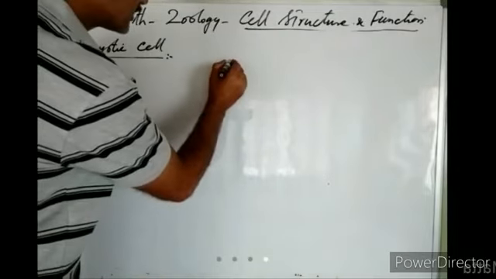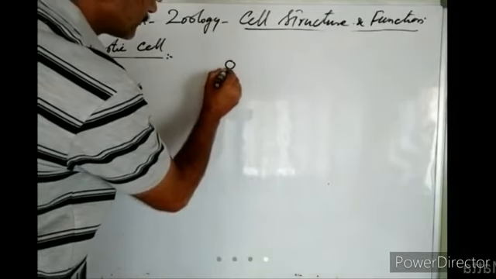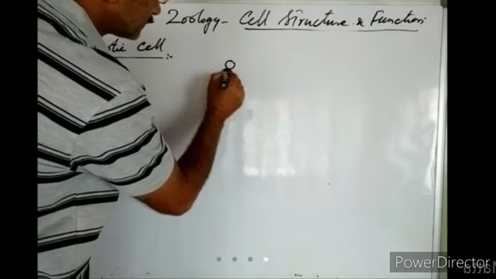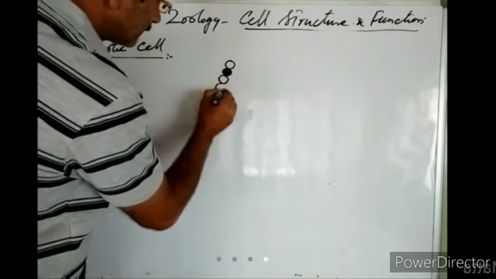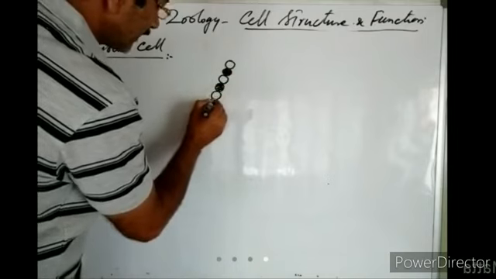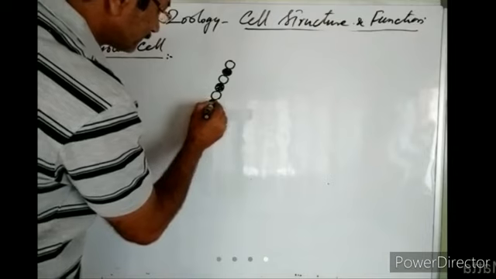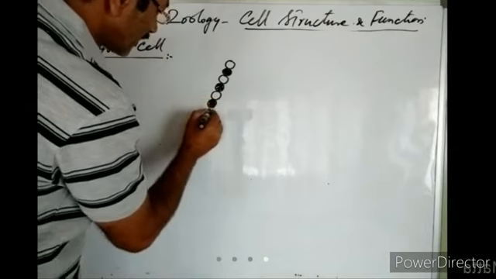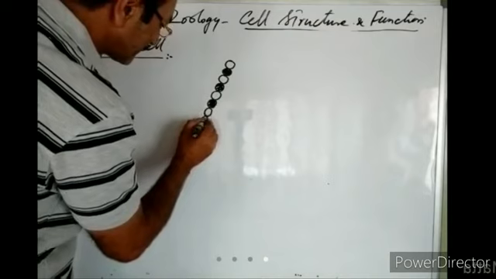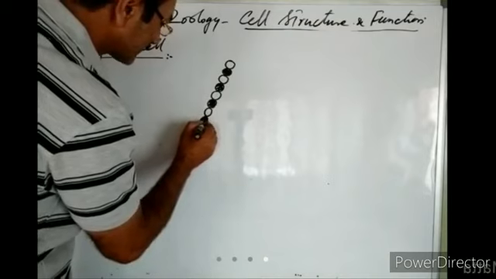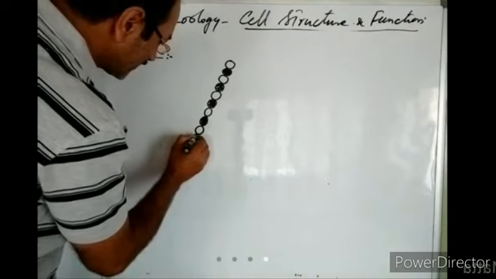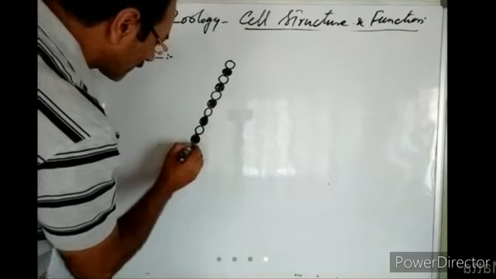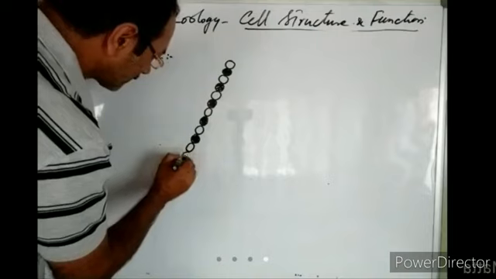So suppose this is NAG, this is NAM. Another NAG, another NAM. Another NAG, another NAM. So these are modified sugars, amino sugars, joining with each other.